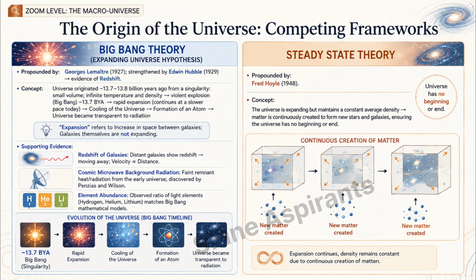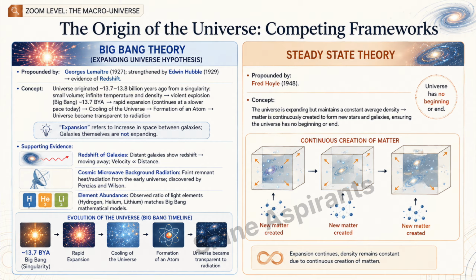After the explosion, rapid expansion began, and continues at a slower pace today. Cooling of the universe occurred. Formation of an atom took place. Universe became transparent to radiation. Critical distinction, very important: expansion refers to the increase in space between galaxies. Galaxies themselves are not expanding, only the space between them is increasing.